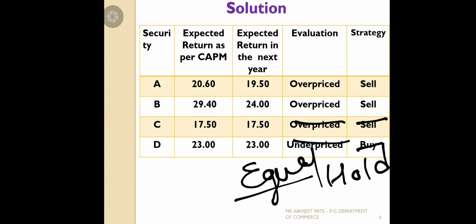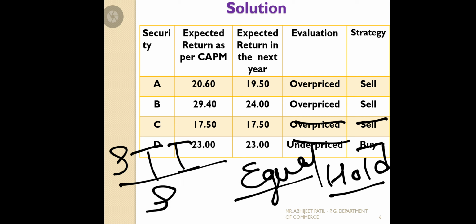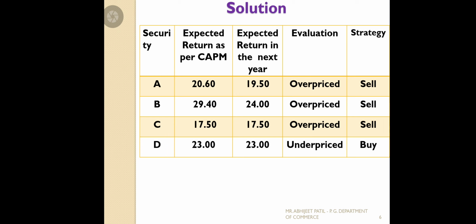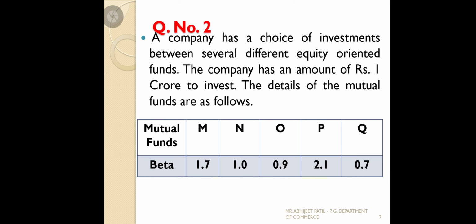Normally, in an equal situation, we can hold, but it is for short term purpose, a short term investment. So as an investor, we have to go for selling activities, because it is for short term purpose, because we need finance for meeting the capital expenditures and other activities. So we have to go for selling activities also. Then move to the next question.